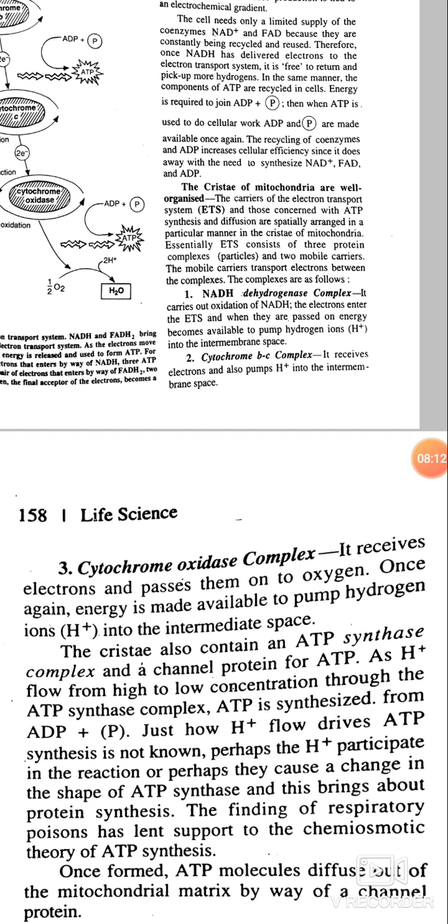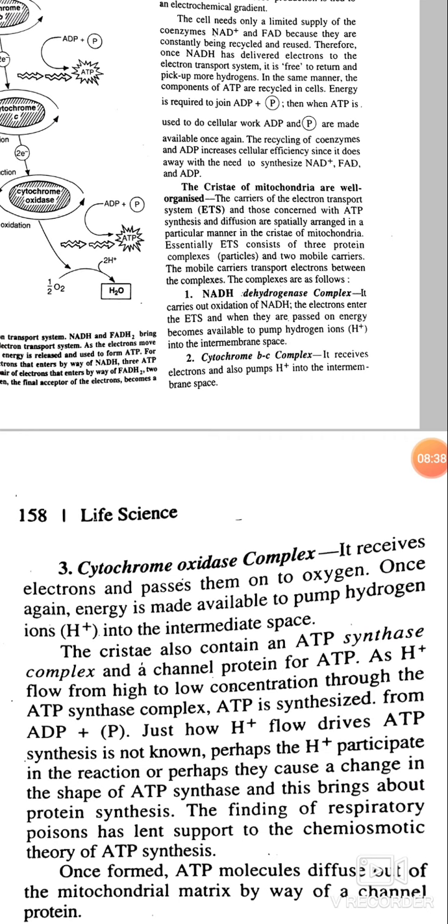Perhaps the protons participate in the reaction, or perhaps they cause a change in the shape of ATP synthase, and this brings about ATP synthesis.